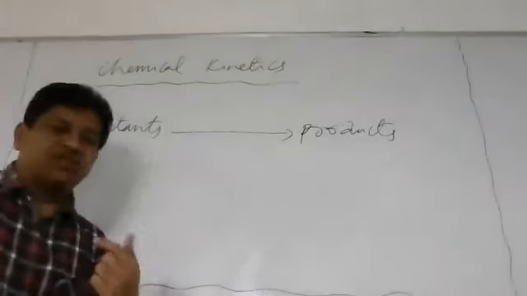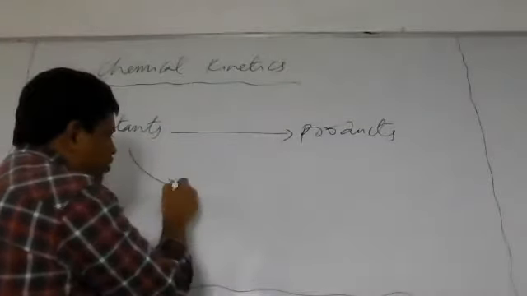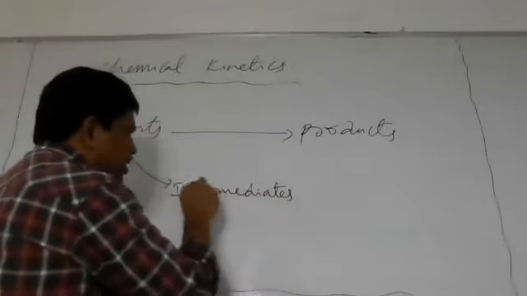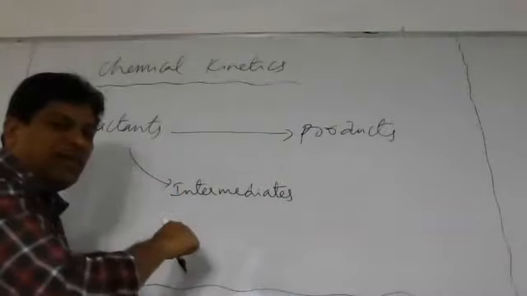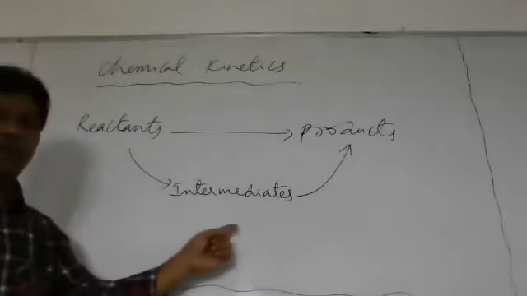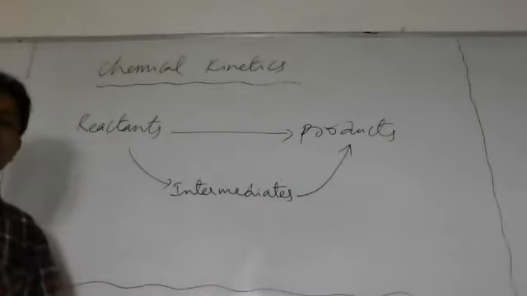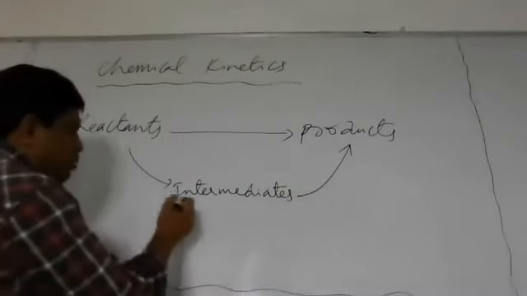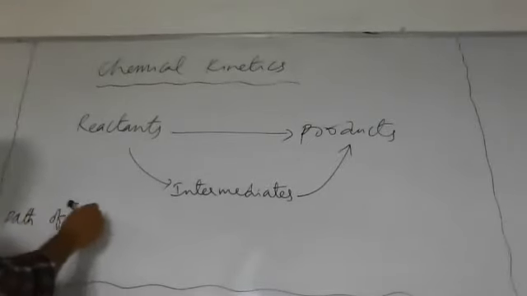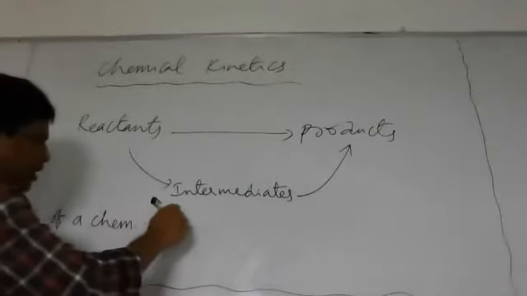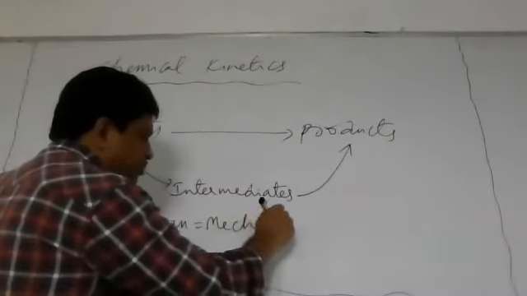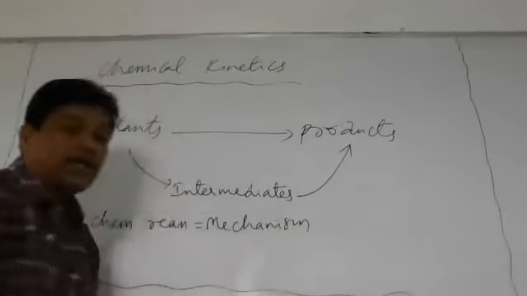First, what happens is that the reactants are converted into intermediates. What are they called? Intermediates. The reaction intermediates are formed. These reaction intermediates are finally converted into what? Products. This path of chemical reaction is called what? Mechanism of chemical reaction. So the path of a chemical reaction is called the mechanism of a chemical reaction. Is that clear?